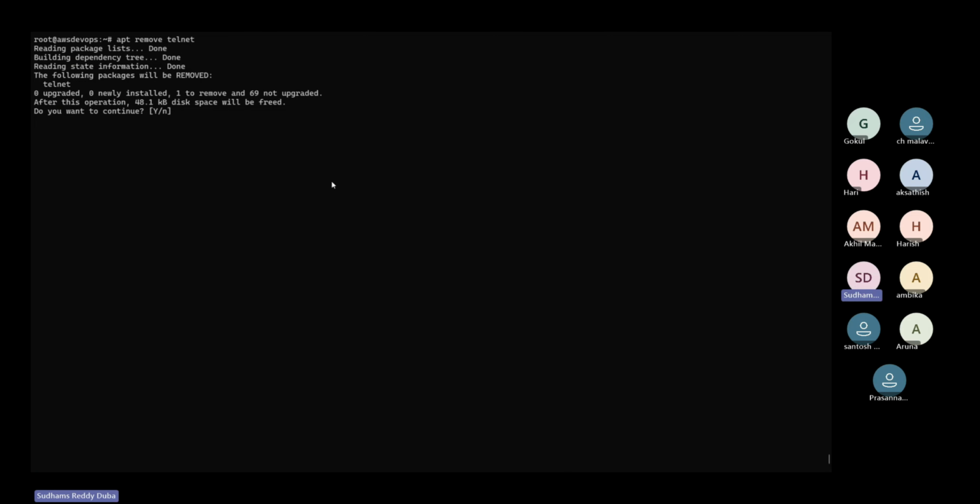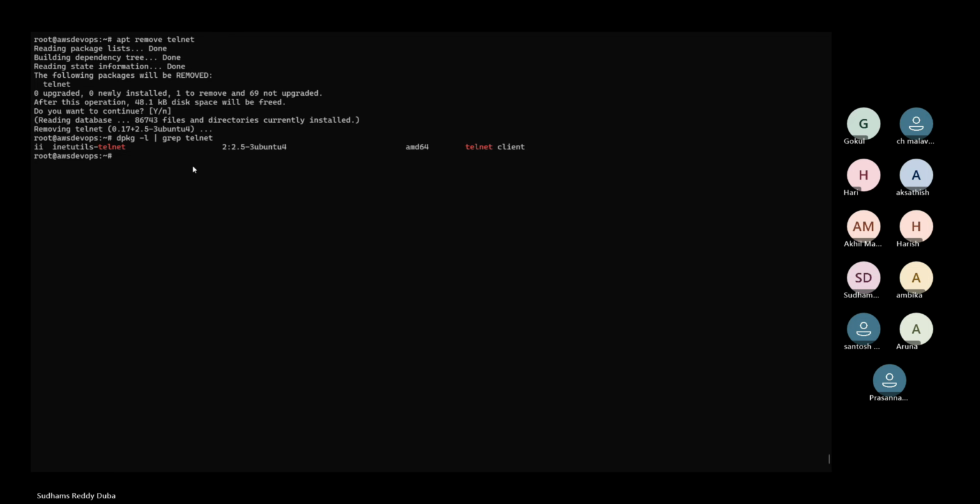And now if I press enter, it will start removing the package. Let me verify. Only the name you have specified, that package got removed. Now, one more thing is sometimes you have to remove the package along with the configuration files. By default, this command will remove only the package, not the configuration files. In this case, it is a simple package, so we don't have any configuration files to be removed. But technically, let me try to remove this package.